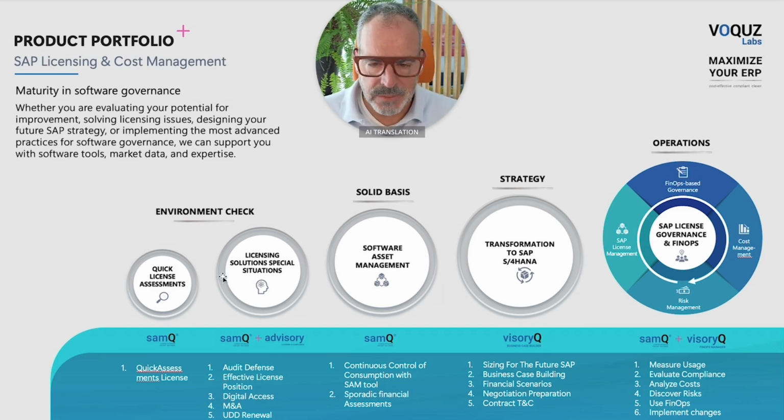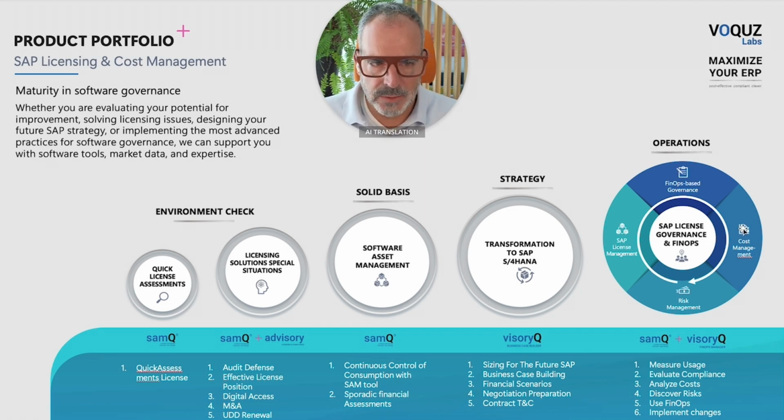That is, from the individual problem solving of these special situations, audit defenses, contract renewals, to software asset management with SAMC. Then comes our business case built at visoryQ, where I was able to plan my migration to Cloud ERP or RISE with SAP. And we've been doing that for a few years now. And now we come to license governance and FinOps. That means we're now looking at all SAP products, not just the ERP system, but all cloud products, and we're putting the financial glasses on top of it and looking at the financial impact.